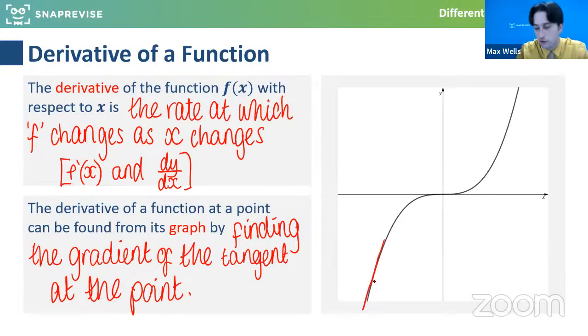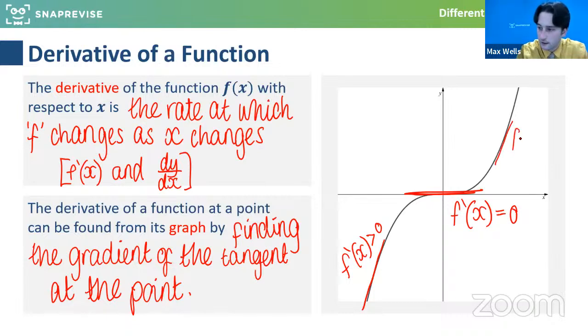As we can see for this graph, which looks like a cubic graph, the derivative here would be positive because it's going upwards. And then it gets less positive and flattens off to having a gradient of 0 at this point. And we denote it with f dash of x. Has everyone seen that notation before? And then again, the derivative is greater than 0. So the idea of a rate of change tells us what the steepness of the graph is actually doing.